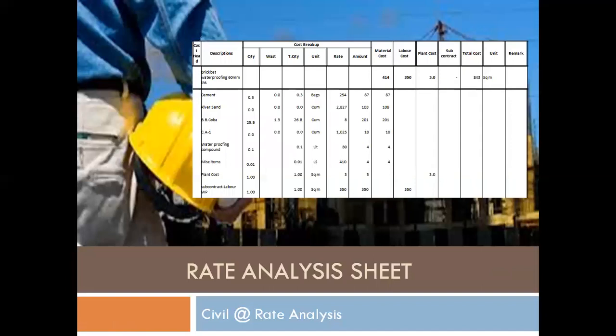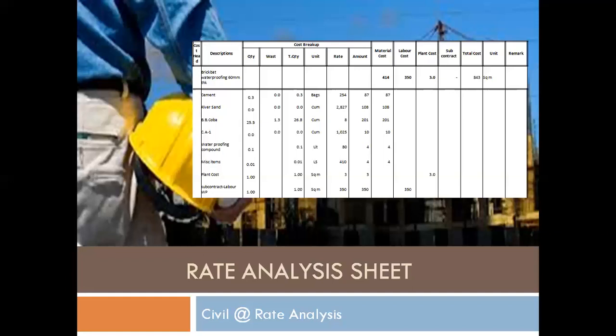This is the breakup for brickwork, brickbat waterproofing. I have taken cement, the quantity, wastage, total quantity, unit, rate, and amount. The distribution is given. Why have I given this distribution of material and labor? We'll come to know how much material component is there, how much labor component is there, and how much plant and subcontracting component is there in our tender. That's why I have separated this cost, for cost survey.